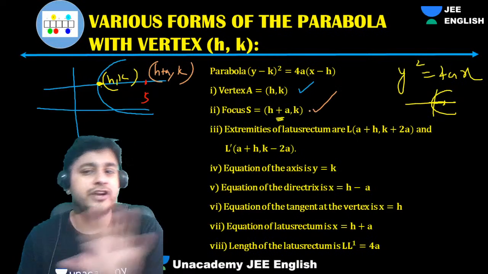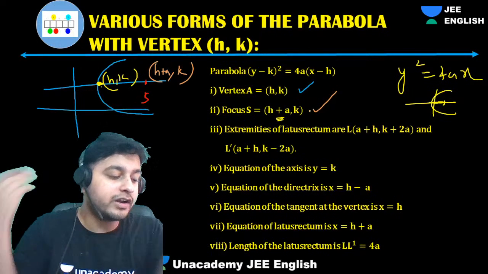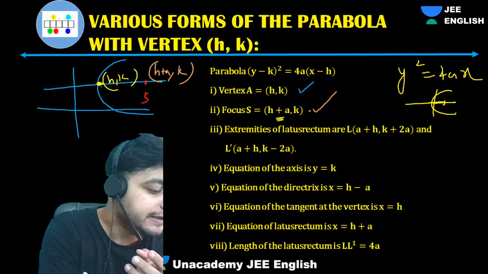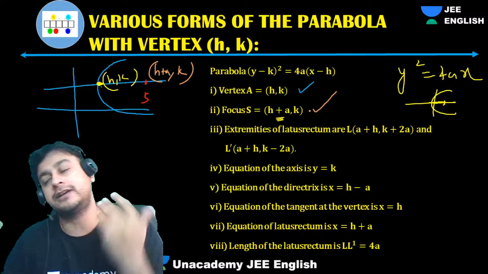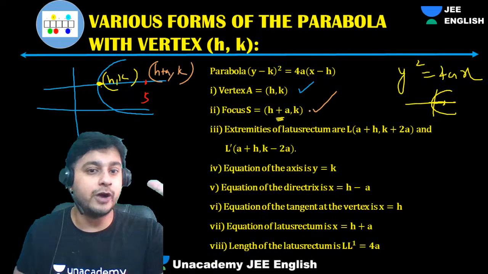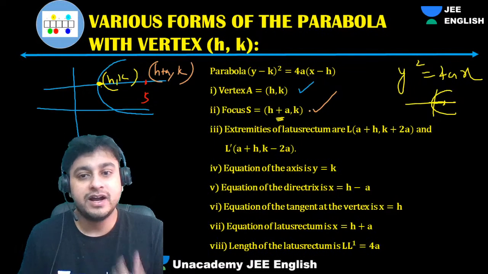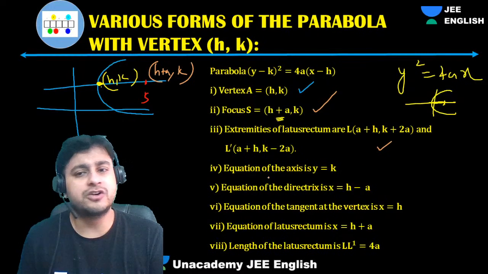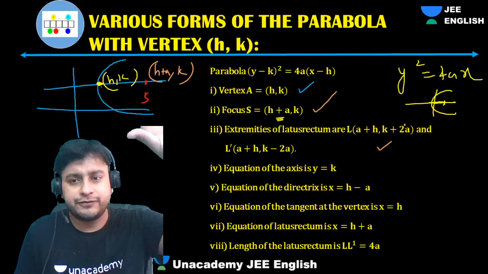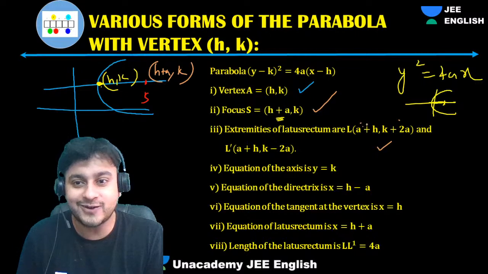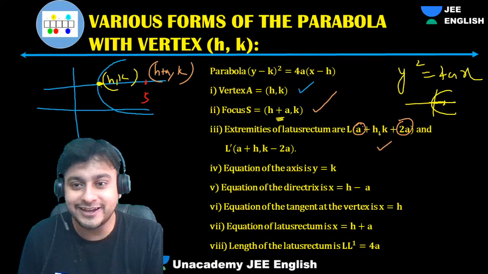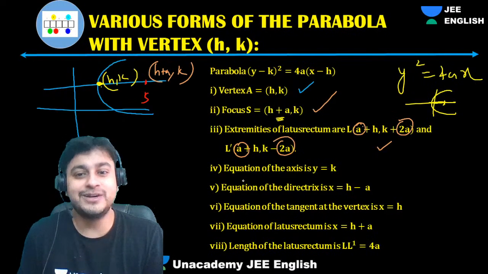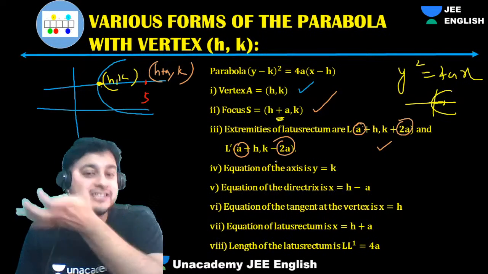Now these things you need not mug up, because I've already taught you these basic concepts when we were discussing the chapter of circles and straight lines. There I have told you how to shift the equation. The length of latus rectum will change accordingly, guys. The difference between them is a comma 2a, and this is a comma minus 2a. So that is the same. Only h, k will change.